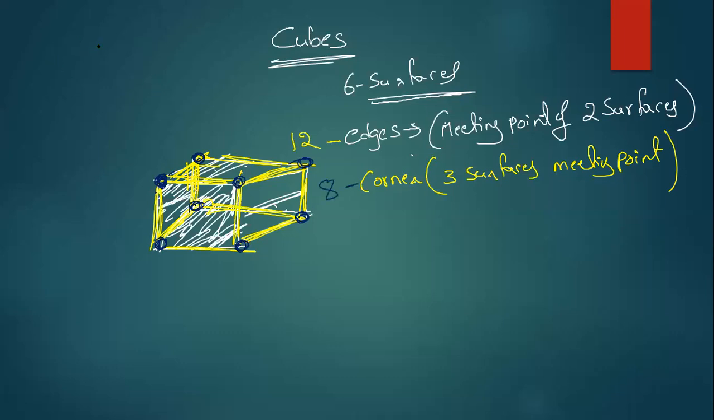So in any cube, you will have 6 surfaces, 12 edges, and 8 corners. I hope you now understood the definition of surface, edge, and corner. See, this whole place is a surface. If two are meeting, that is the edge. If three are meeting, that is a corner. If it is clear, type Y.